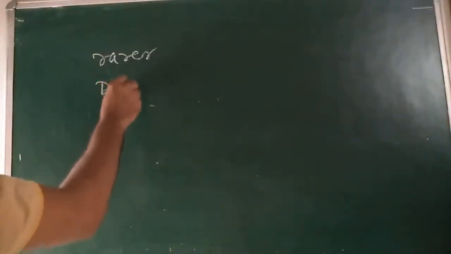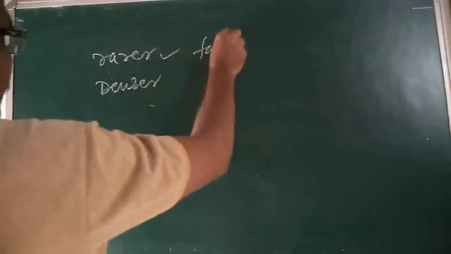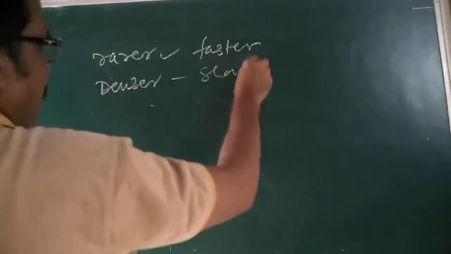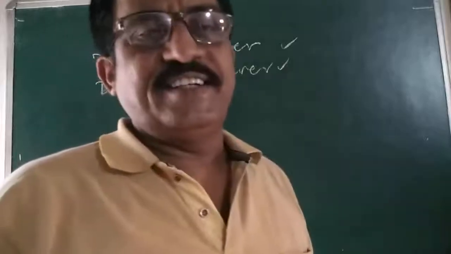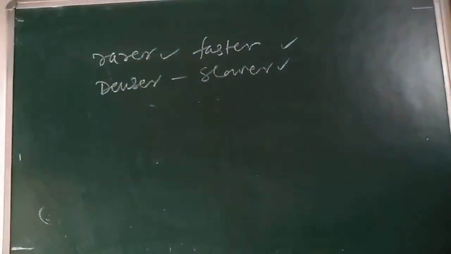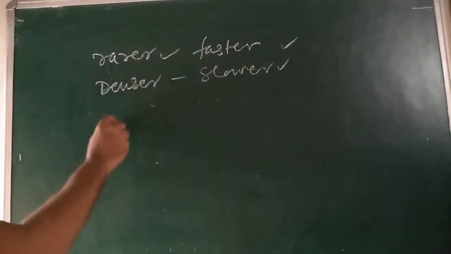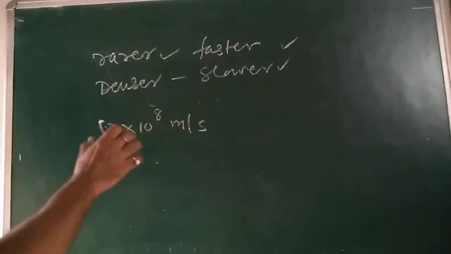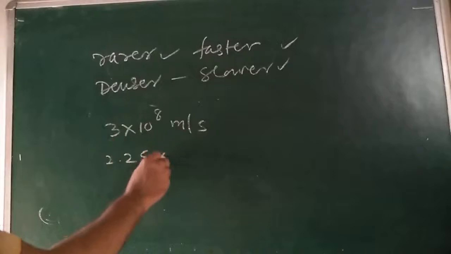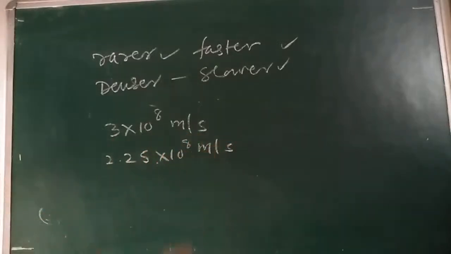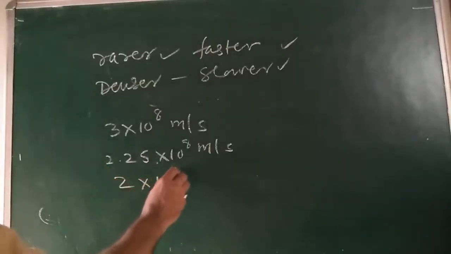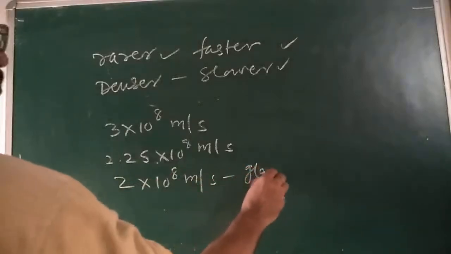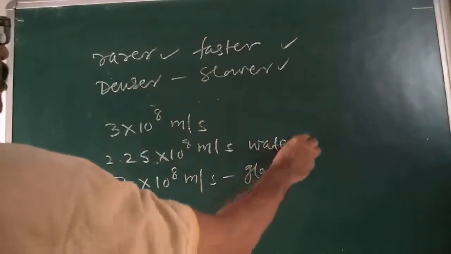Light travels slower in a denser medium. Write down this. We know the speed of light in air: just as I told you, 3 into 10 raised to power 8 meters per second. The speed of light in water is 2.25 into 10 raised to power 8 meters per second. And the speed of light in glass is 2 into 10 raised to power 8 meters per second.